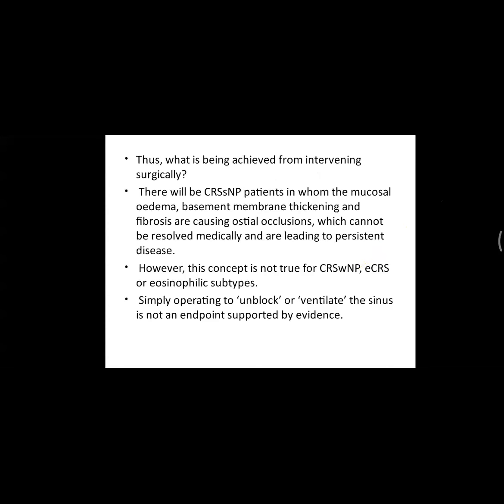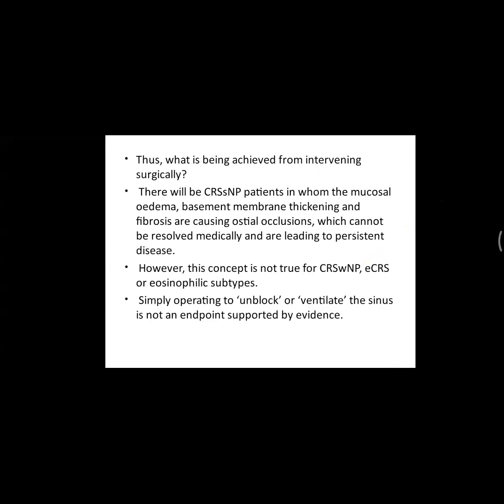Thus, what is being achieved from intervening surgically? There will be CRS without nasal polyposis patients in whom the mucosal edema, basement membrane thickening, and fibrosis are causing osteal occlusions, which cannot be resolved medically and are leading to persistent disease. However, this concept is not true for CRS with nasal polyposis, ECRS, or eosinophilic subtypes. Simply operating to unblock or ventilate the sinus is not an endpoint supported by evidence.